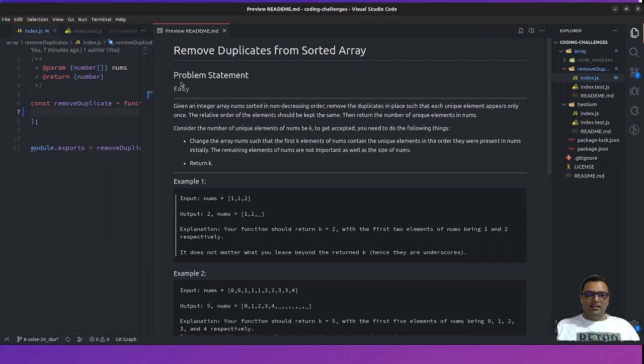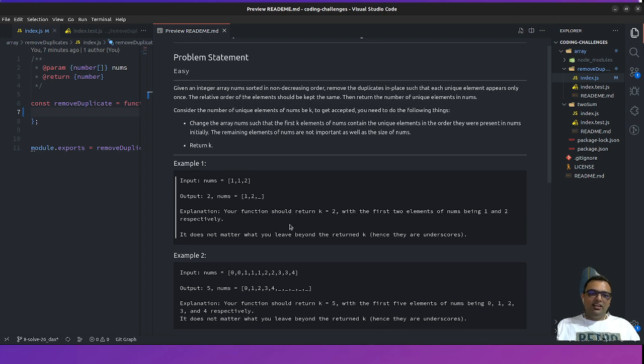We have a simple example: an array with multiple numbers, and all of those numbers are sorted in non-decreasing order, like in a perfectly sorted way, going 0 1 2 3 4 5, but with duplicate values in it.